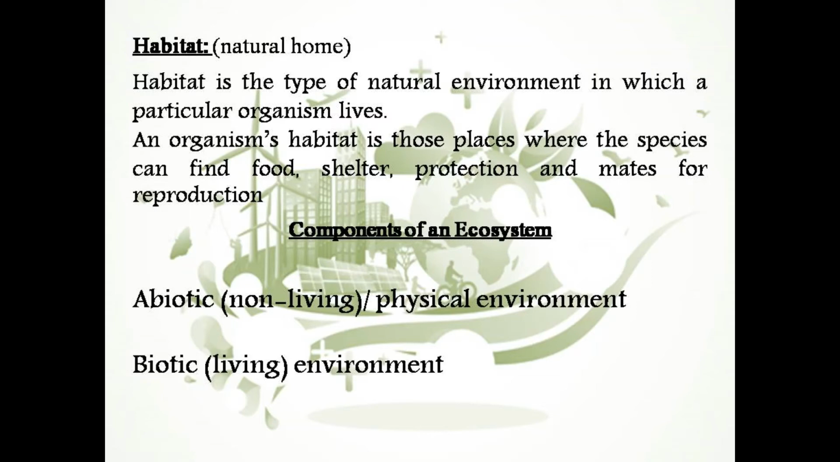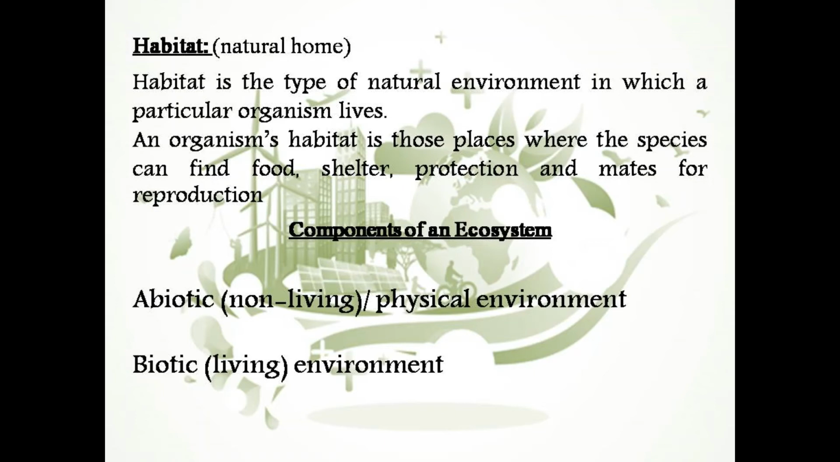Next, another terminology that you need to be familiar with during the study of this chapter is habitat. Habitat basically refers to the natural home of any living organism. It is the type of natural environment in which any particular organism lives. This natural home is decided by a particular organism according to the facilities available for that organism over there, for example, food, shelter, protection and the chances of reproduction. If an organism finds all these facilities over there, that organism will reside there and it will become its natural home.